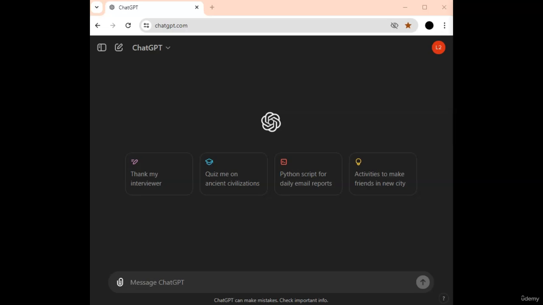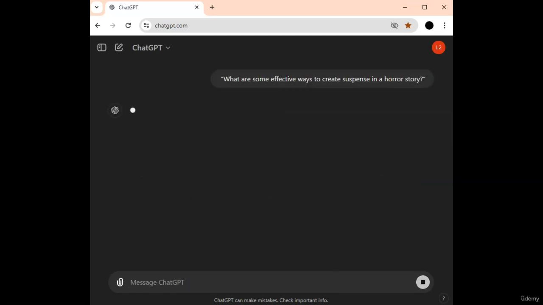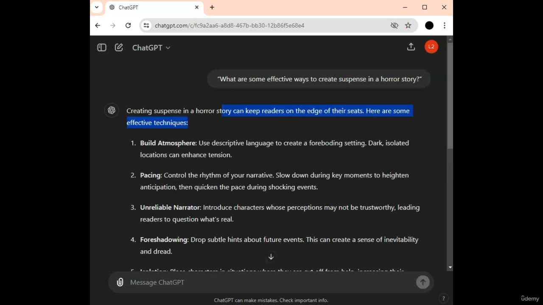Fear is a powerful emotion that can captivate readers. I'll start by asking ChatGPT for techniques to build suspense. I'll type, what are some effective ways to create suspense in a horror story? Here are some effective techniques. First is to build an atmosphere. Use descriptive language to create a foreboding setting. Dark, isolated locations can enhance tension.